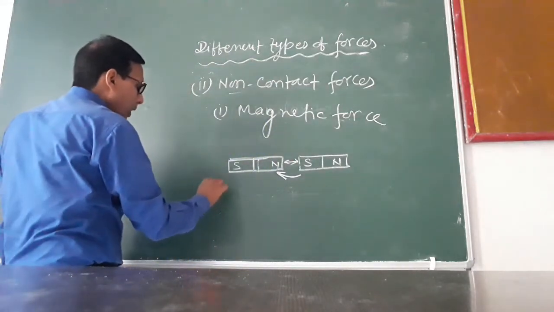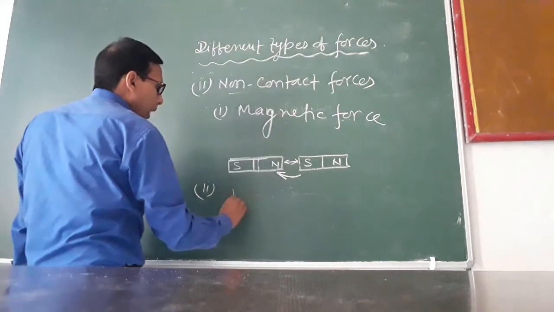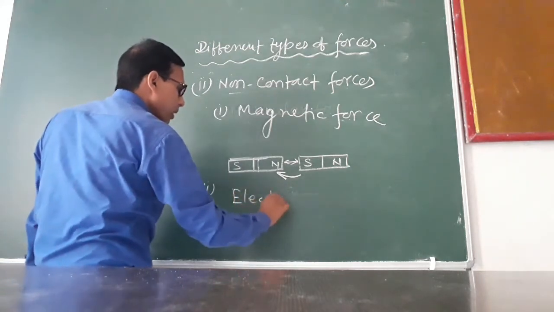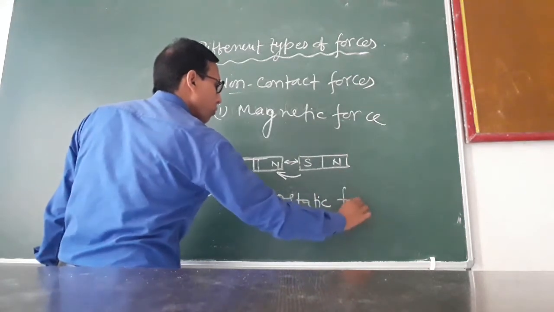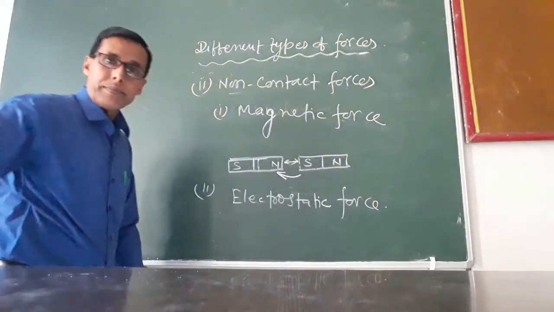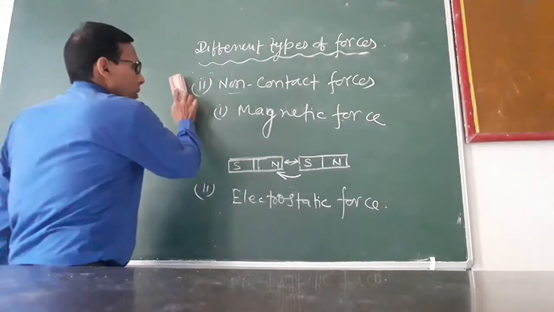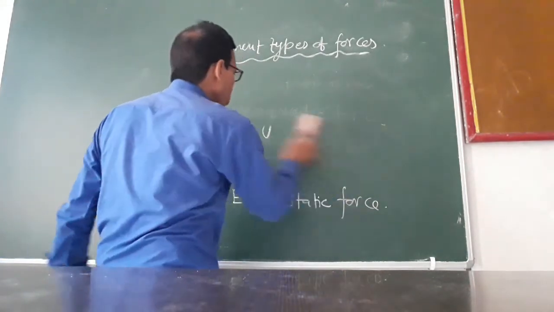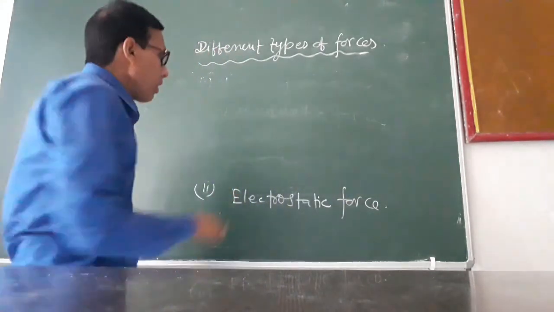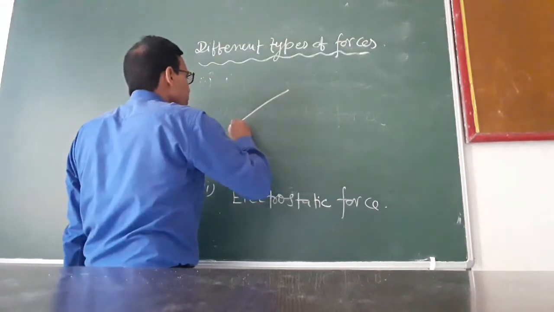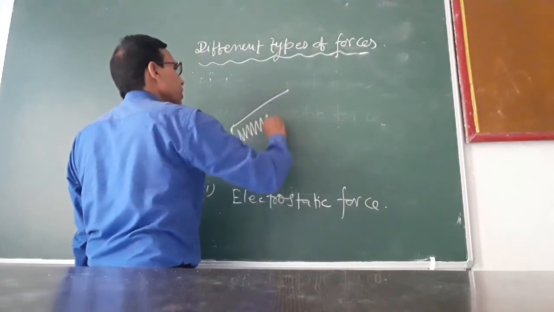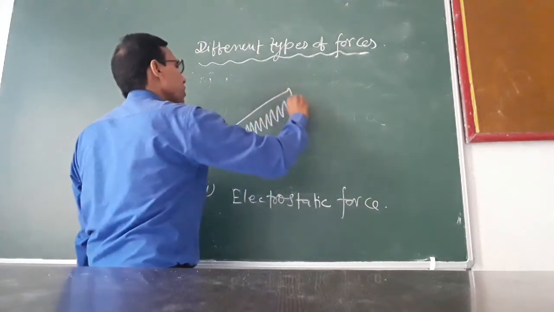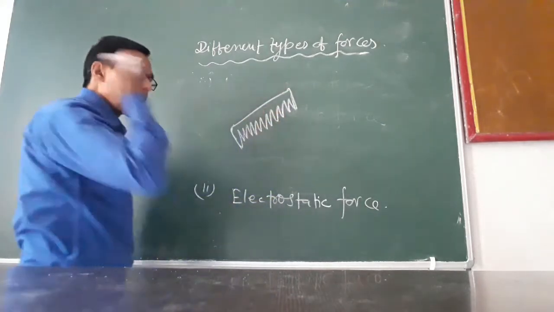The second example is electrostatic force. Suppose this is a plastic comb and rub it with our dry hair.